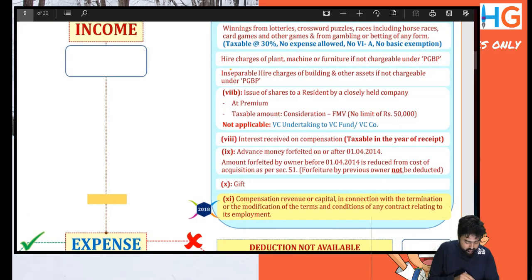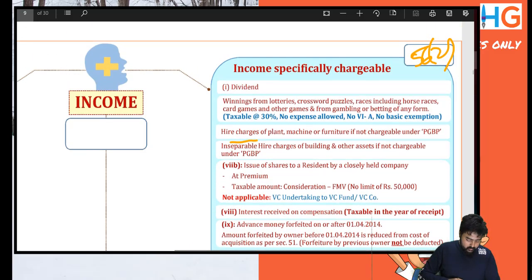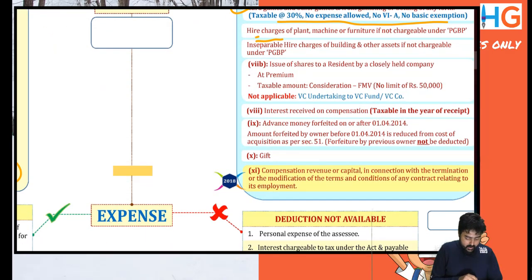Like here it is mentioned, hire charges of plant and machinery if not chargeable to PGBP. So it will either go to PGBP or other sources. If not business, then it will come to other sources. No other head will come. So we'll just quickly glance through the incomes. Dividend, winnings from lottery is taxed at 30%, standard deduction 30%. Straight away you have to pay the tax without expense, without deductions. Hire charges will have to be payable under other sources if not taxable under PGBP.